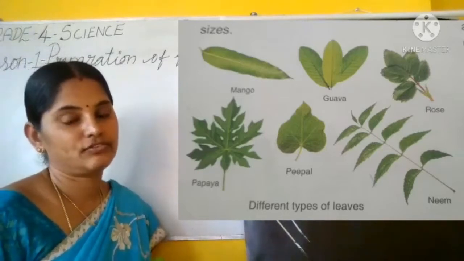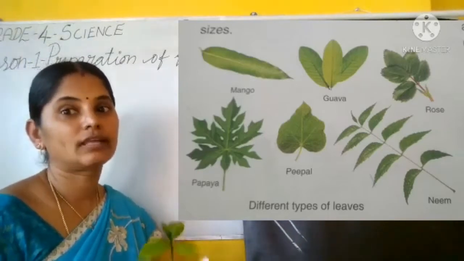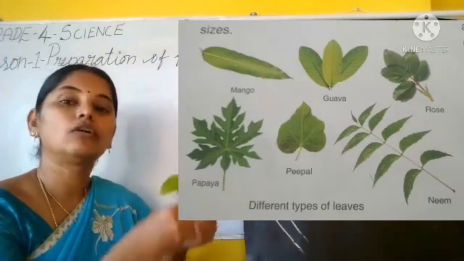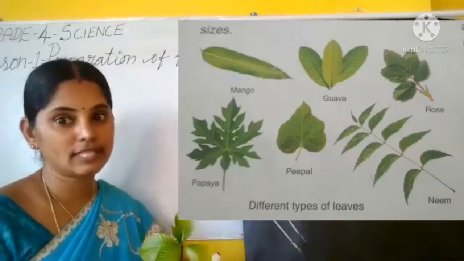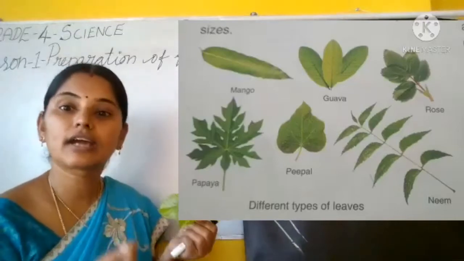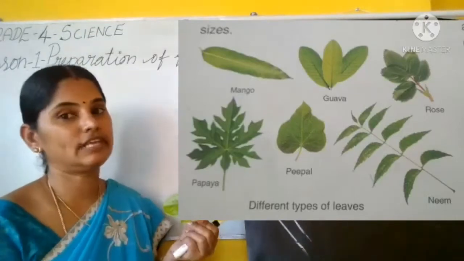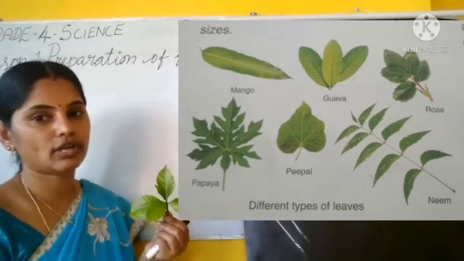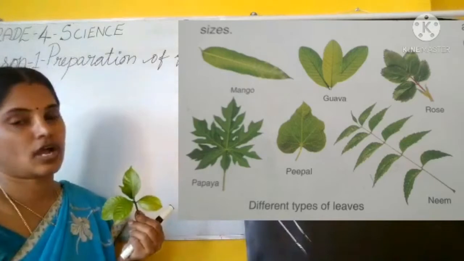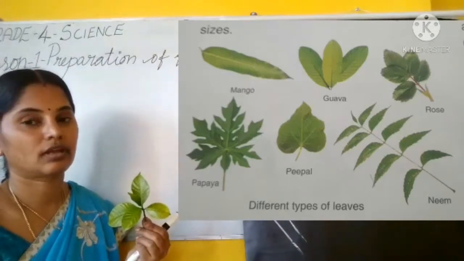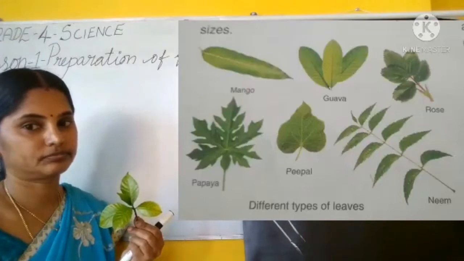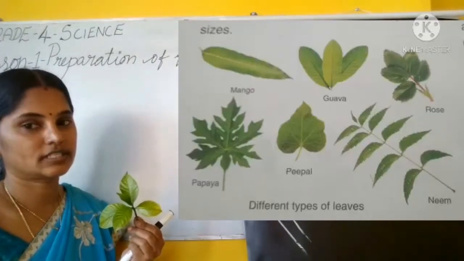If we take leaves, there are different kinds of plants, and all those different kinds of plants have different types of leaves. Look at this chart. There are different types of leaves, isn't it?